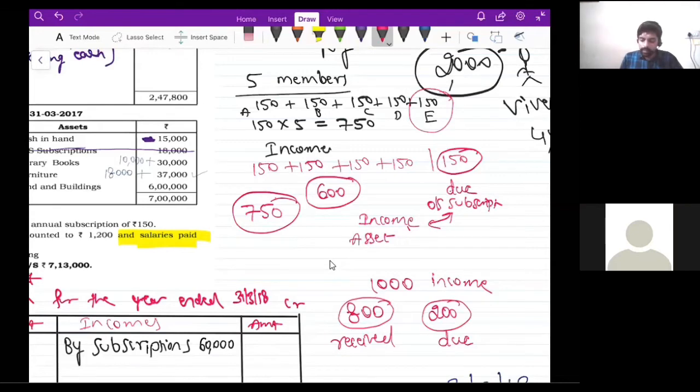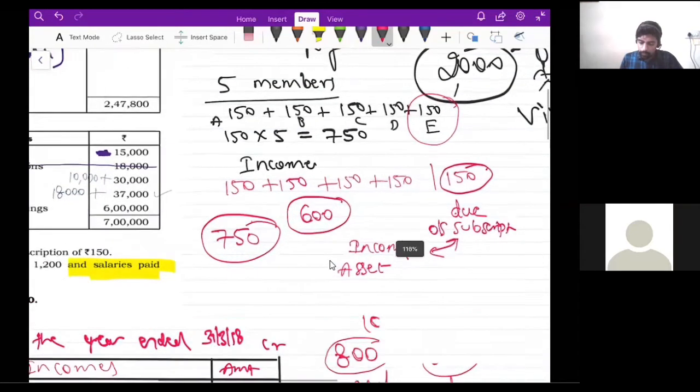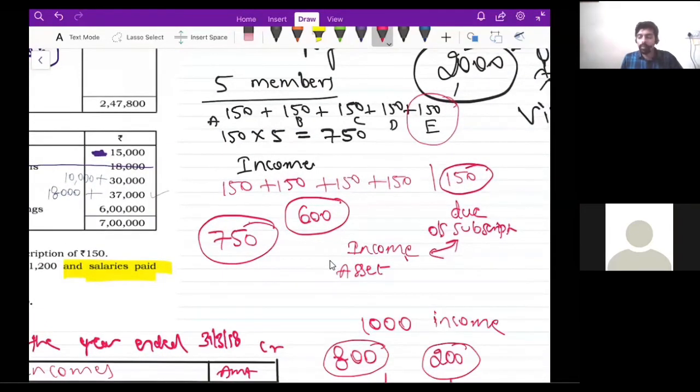So here also same like this. Even though I received 600 rupees, my actual income is 750 rupees. Add 150 to this. That is why we will add outstanding income. Got it?